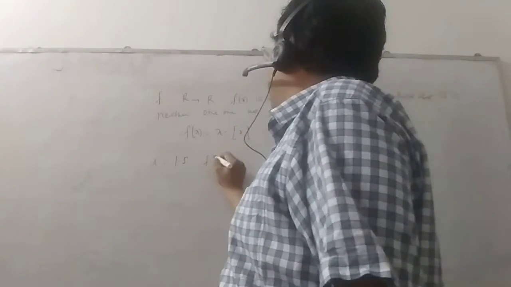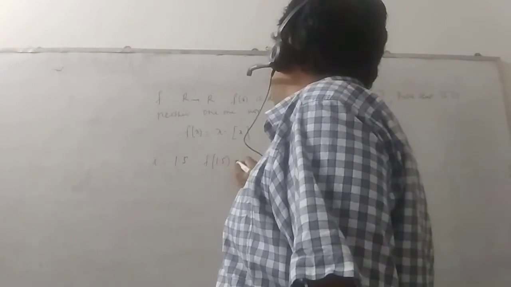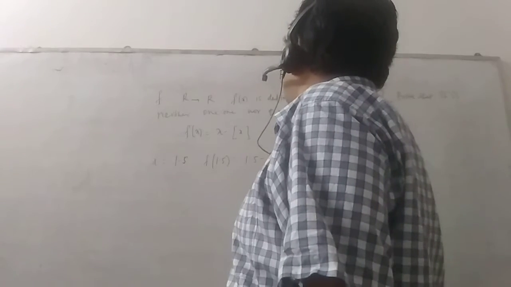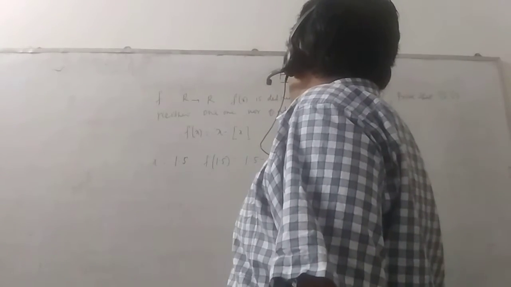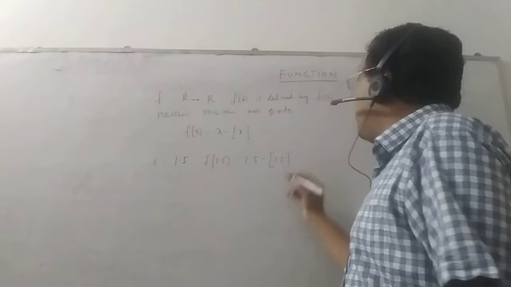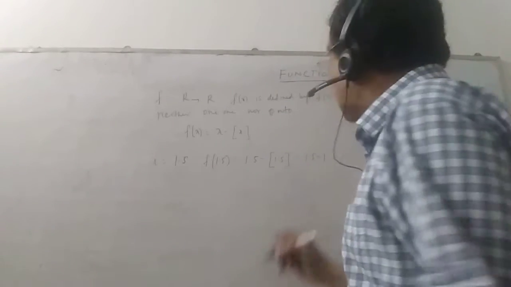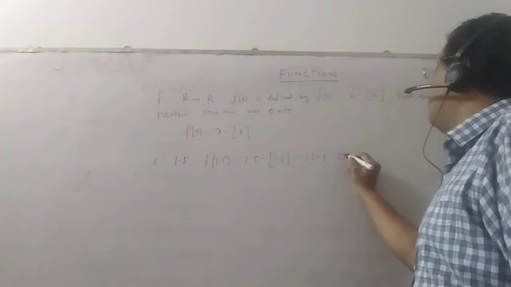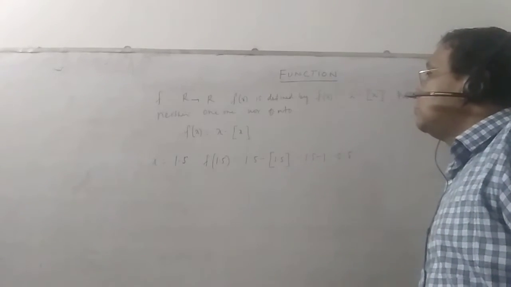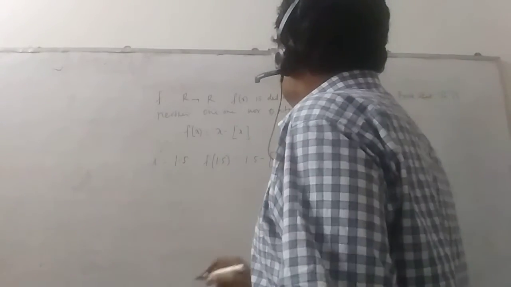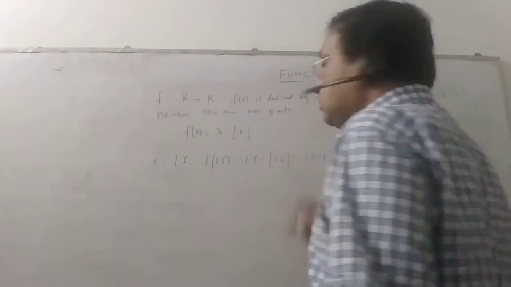Therefore f of 1.5 will be 1.5 minus box 1.5, and that is 1.5 minus 1, and the value is 0.5.